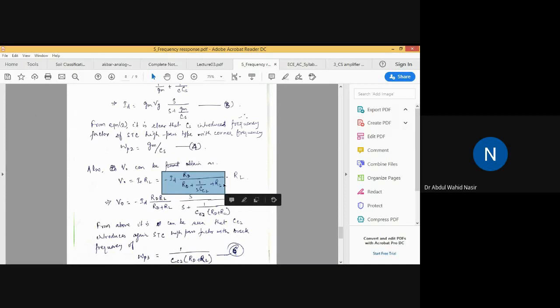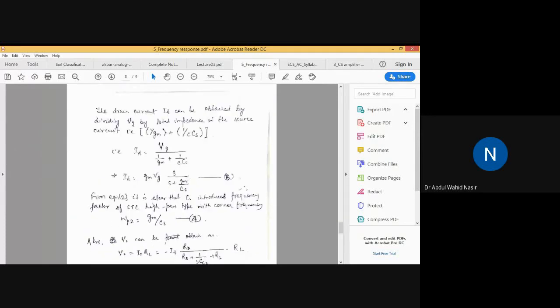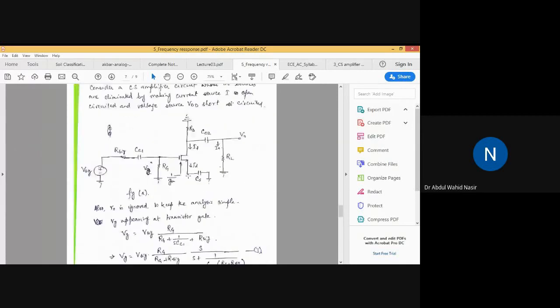Clear? Anyone having any doubt in calculating the value for I naught? How we are getting I naught as this expression? Anyone? No. So again I will repeat.